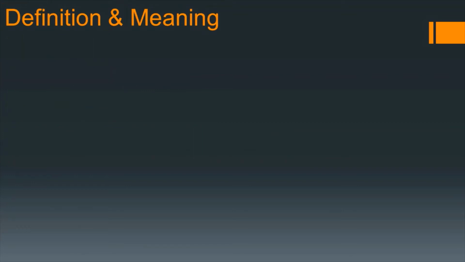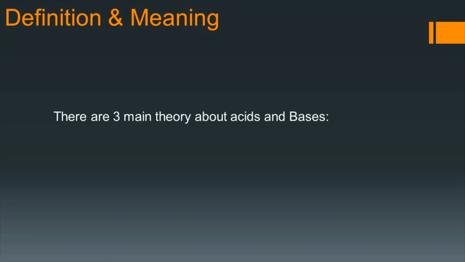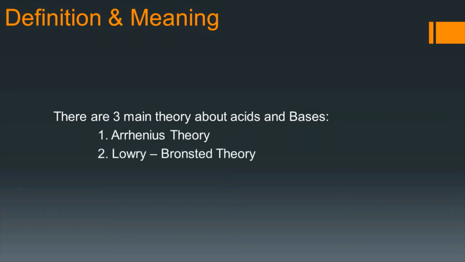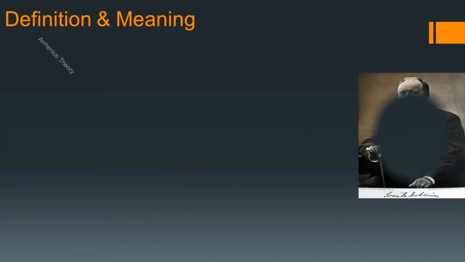Now we will come to the theories which explain acids and bases. There are three main theories about acids and bases, namely Arrhenius theory, a very common theory, then Lowry-Bronsted theory and Lewis theory. These are the three main theories which explain the meaning and definition of acids and bases. So we will just see briefly the explanation given by these theories about acids and bases. First of all, we will go to Arrhenius theory.